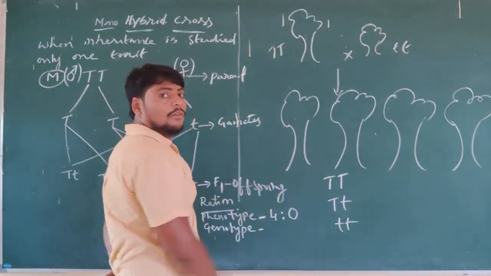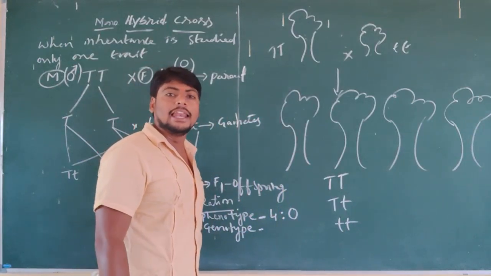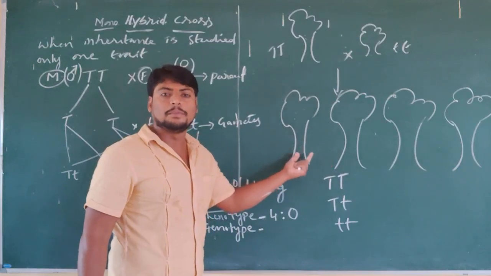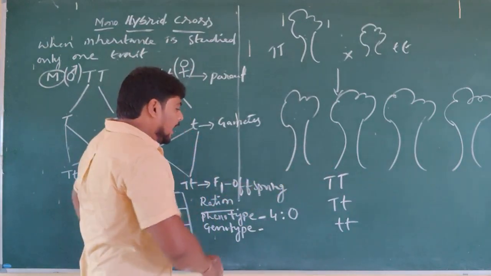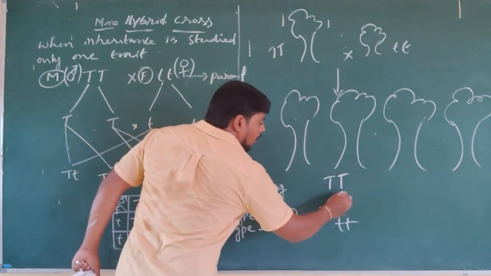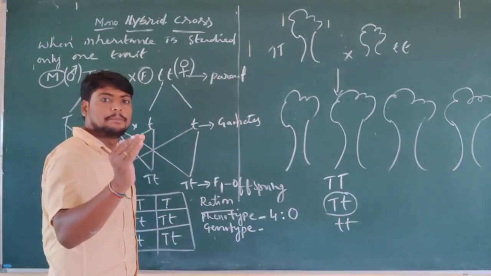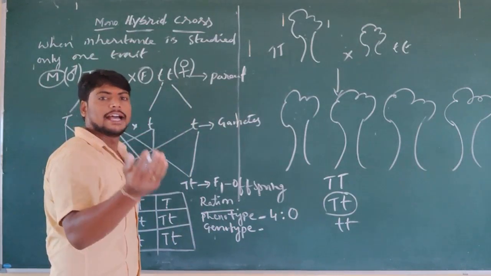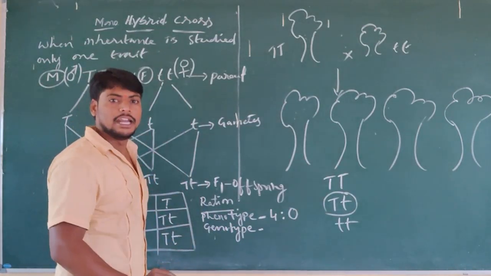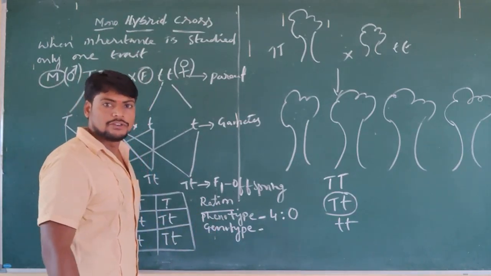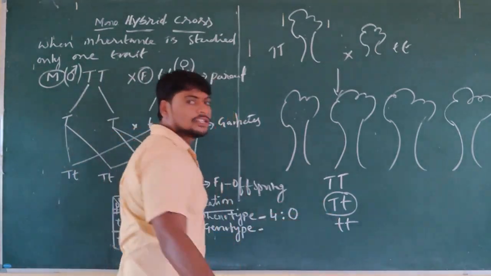Out of these, which form of the allele is playing a key role in the formation of tall plants? If you take the formed plants, all we got is completely heterozygous dominant condition. Completely pure tall plants are not formed, and pure short plants are also not formed.